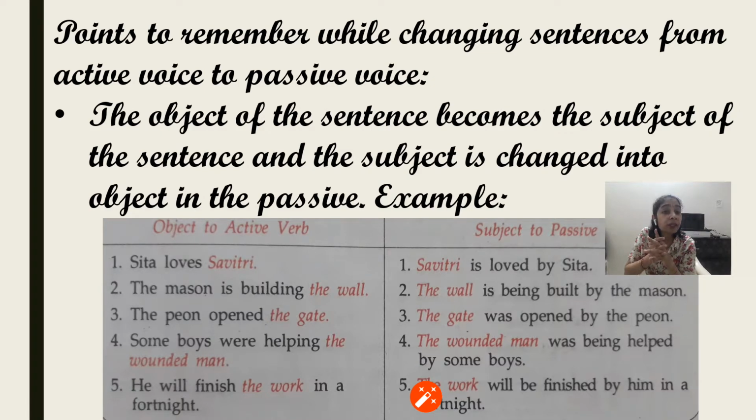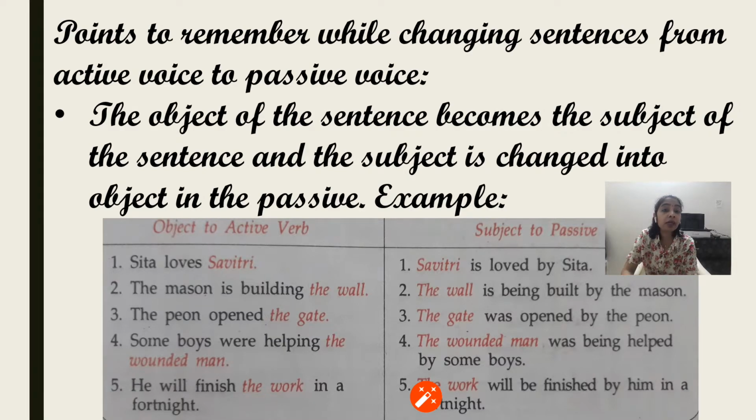The mason is building the wall. So mason is active. So that is the active voice. But in the next, in the passive voice, the wall is being built by the mason. Wall is passive, active is mason, but since the wall is the subject, here it is a passive voice. Next, the peon opened the gate. It is an active voice because the subject is active here, and the gate was opened by the peon. It is the passive voice because the active subject has become the object there.